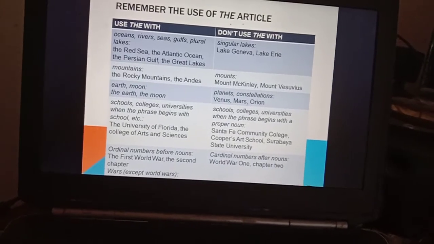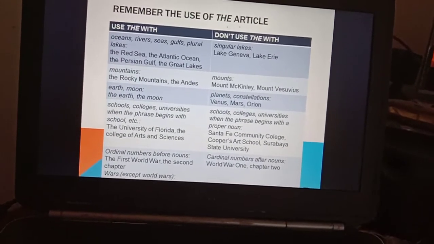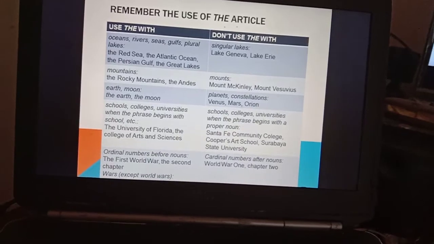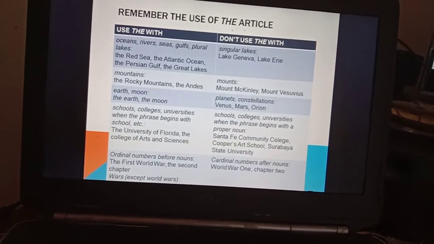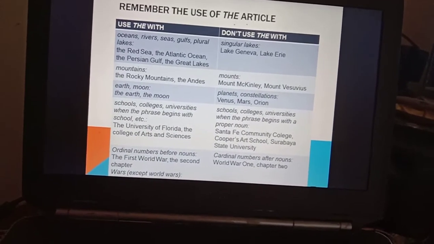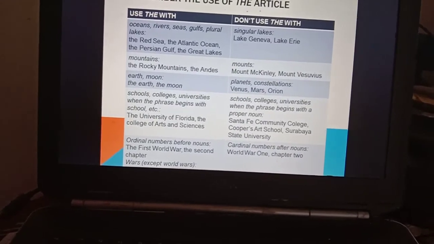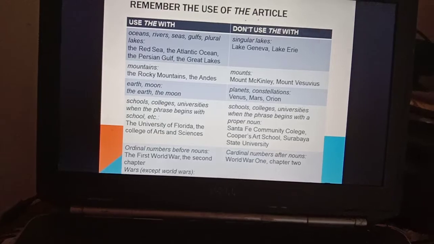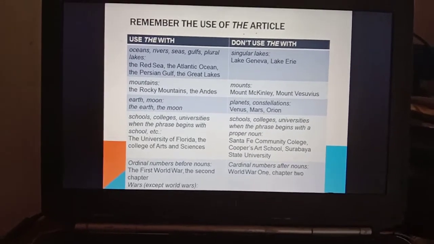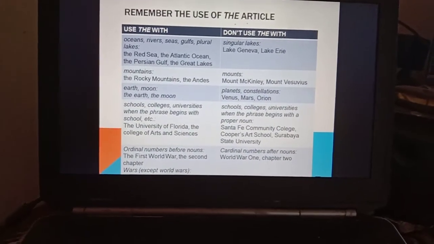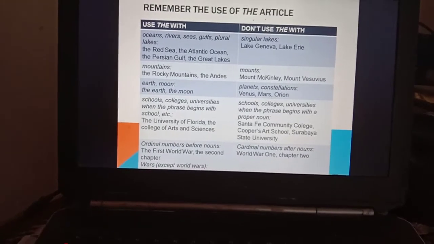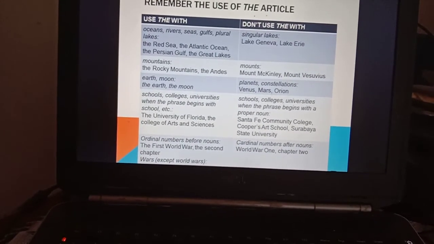Normally, words such as breakfast, lunch, dinner, school, church, home, and college do not use any article unless to restrict the meaning. We ate breakfast at 8 o'clock this morning. We went to school yesterday. Okay, now take a look at this table. Remember the use of articles.